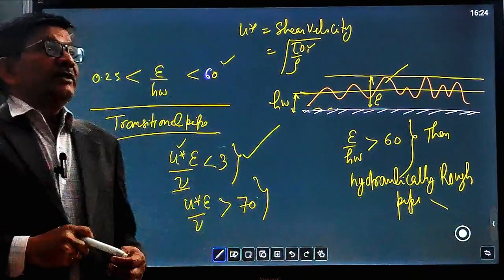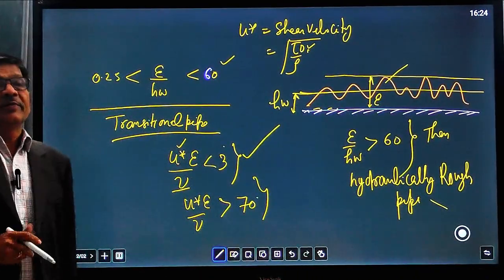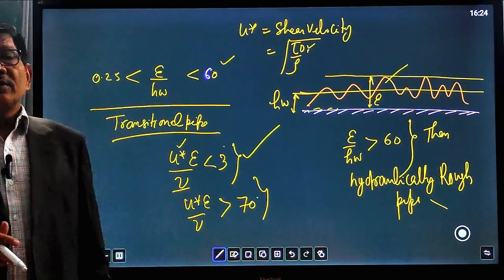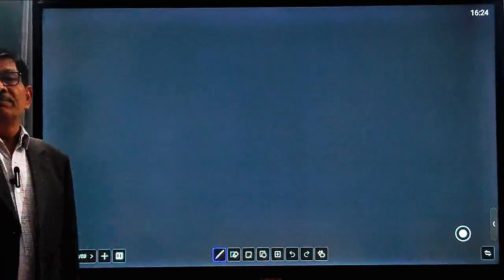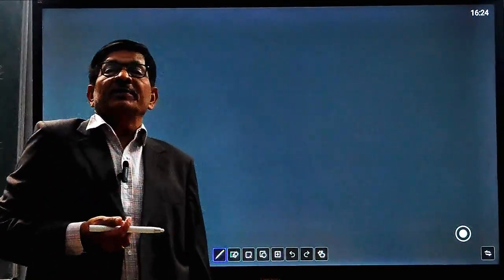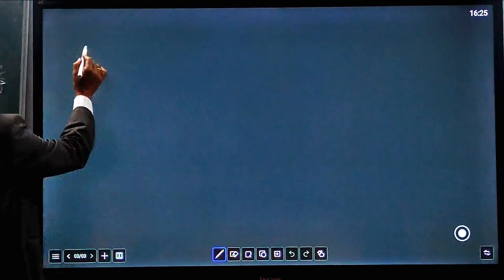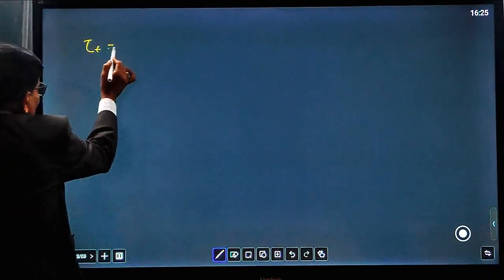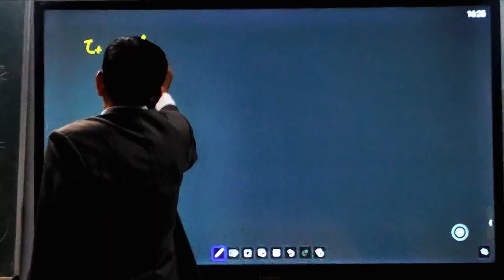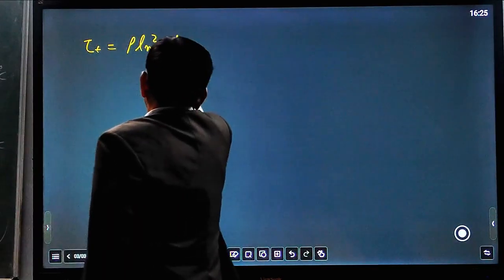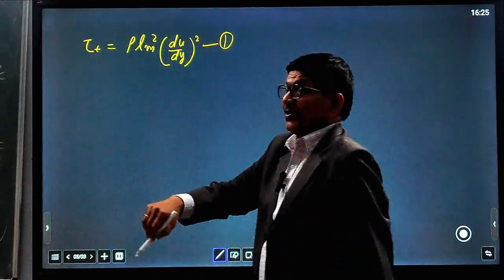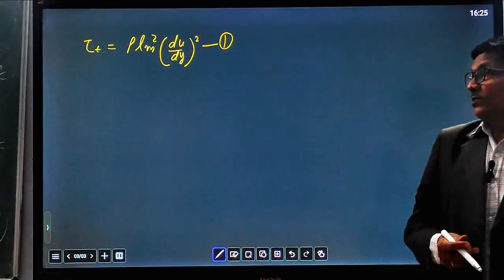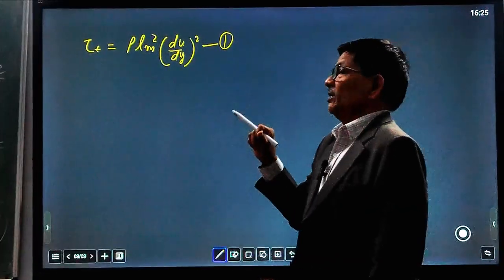Now comes the main topic, that is the universal velocity distribution equation derived by Prandtl mixing length theory. Coming to this topic, we first write the Prandtl mixing length equation that we derived on the basis of Prandtl mixing length theory. Tau t, the turbulent stress, is equal to rho Lm square into du over dy whole square. That equation was derived by Prandtl himself, and we have discussed it in an earlier lecture.